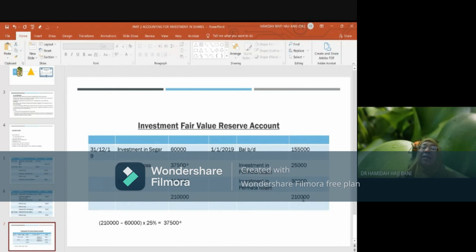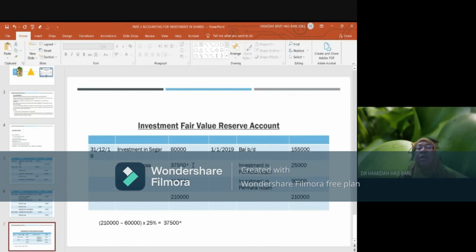The balance will be calculated based on the total right-hand side of the account, which is 210,000, minus any deduction in the investment fair value reserve due to changes in carrying value and the fair value, as well as when there is a need to recognize sales of the investment. So 25% of the balance: this is 210,000 minus 60,000 first, multiplied by 25%, you will get 37,500.